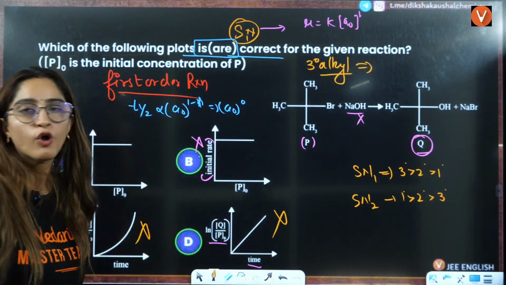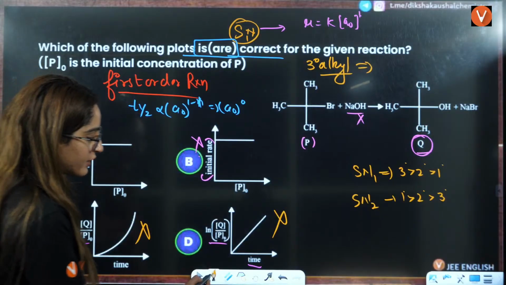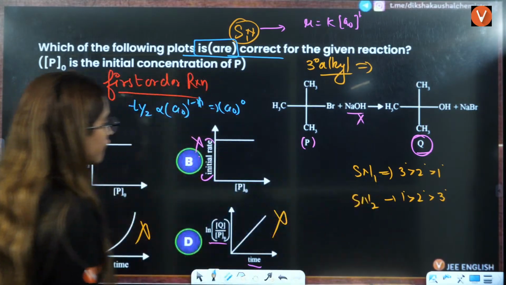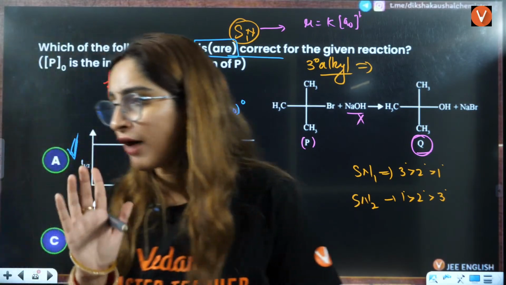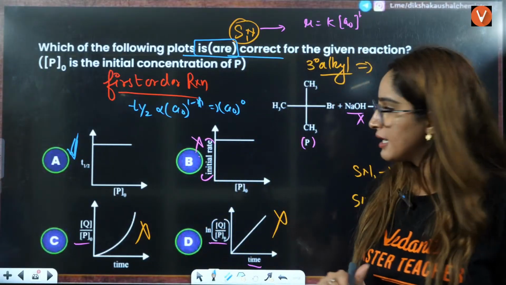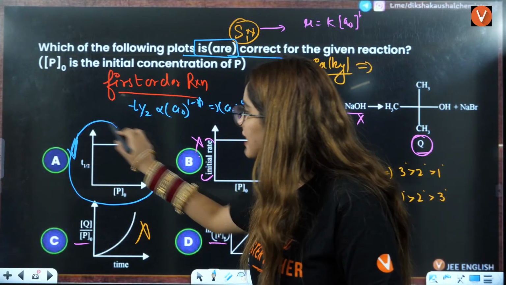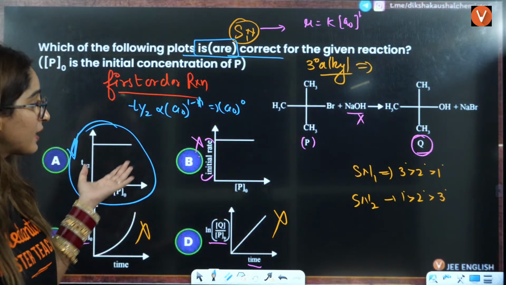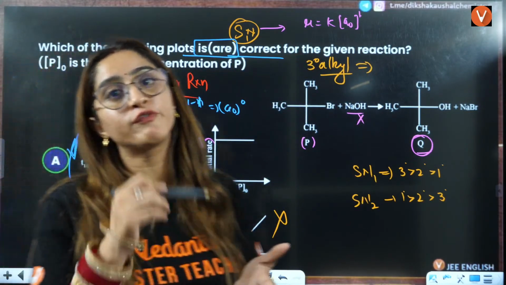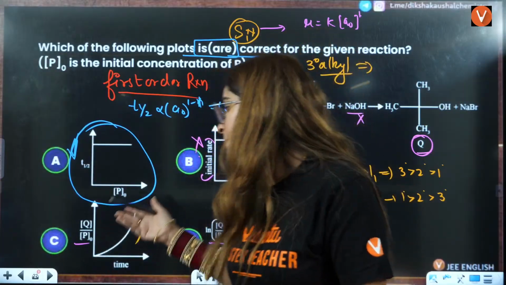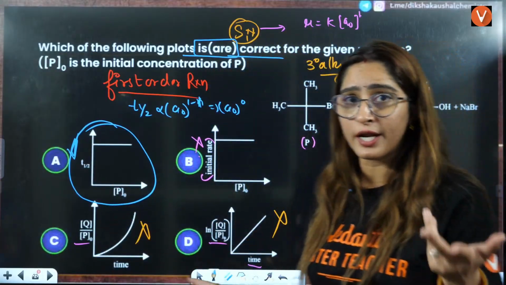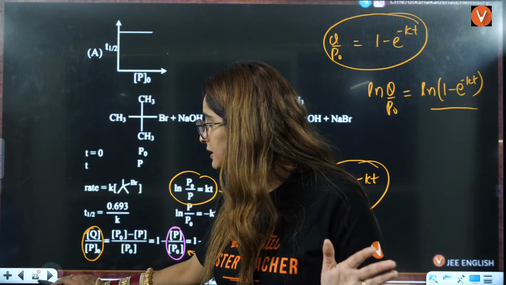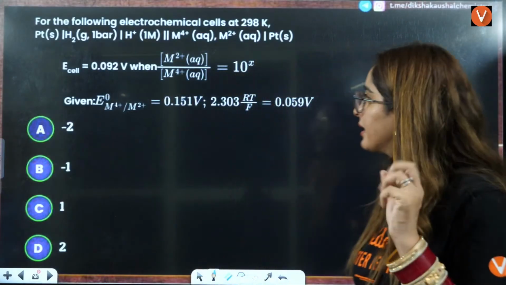It is dependent on the exponential. So that is why it is definitely not a straight line graph here. So from that we can say only one option is the correct answer here, right? So these kinds of questions, if they ask you in one option, then these are easy. But in multiple, you have to solve it for every single option here. Maybe this will be correct, maybe this will be correct. So you have to answer it according to all the options that are available here.